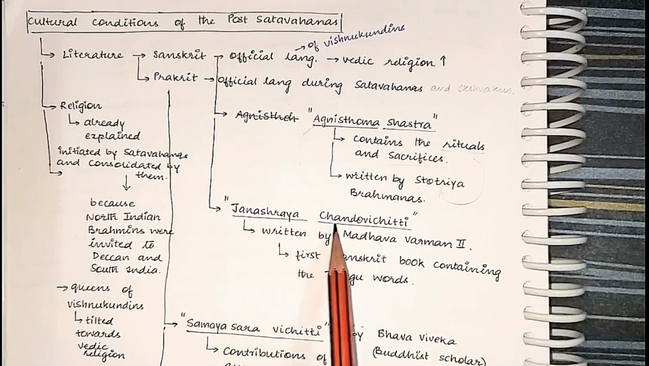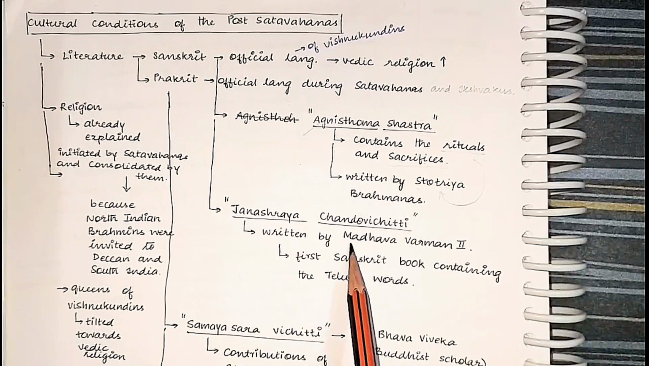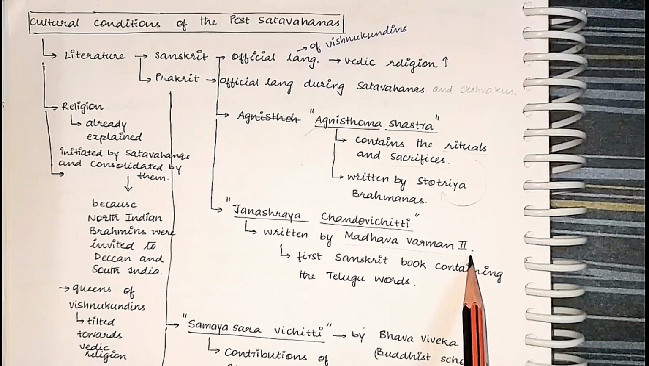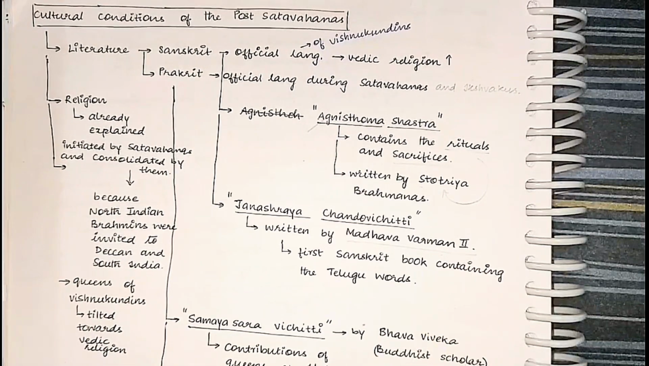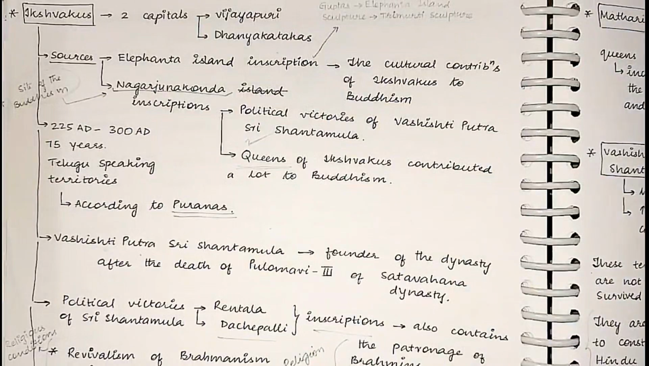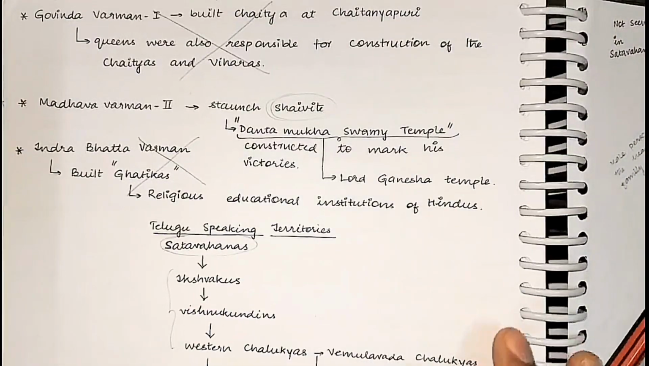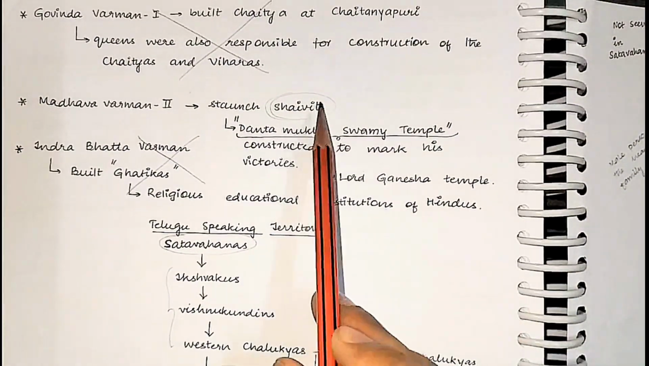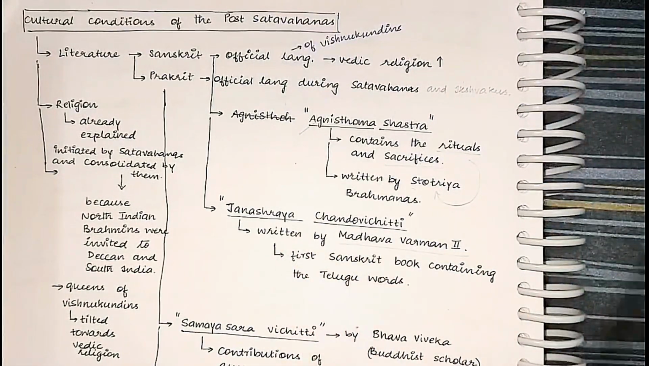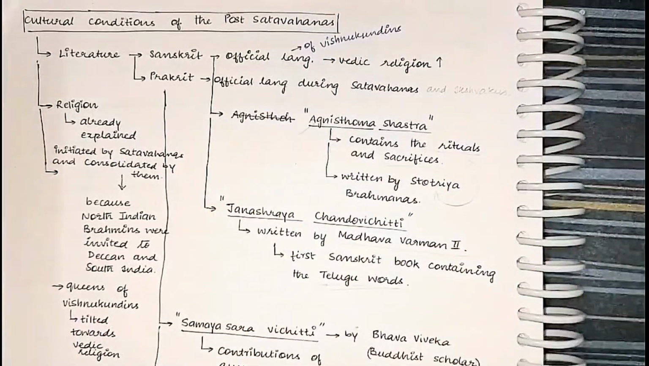Next, Janashara Chando Vichitti, a book written by Madhava Varman II. Also remember, Madhava Varman is the person who has constructed a temple. Remember that thing? Madhava Varman constructed the Dantamukha Swami temple here, Shaivite. He also wrote the book Janashara Chando Vichitti. It is the first Sanskrit book containing Telugu words. That's it. Remember these two books in Sanskrit.